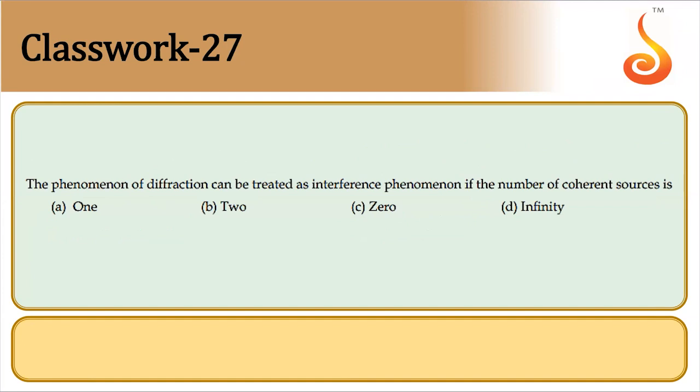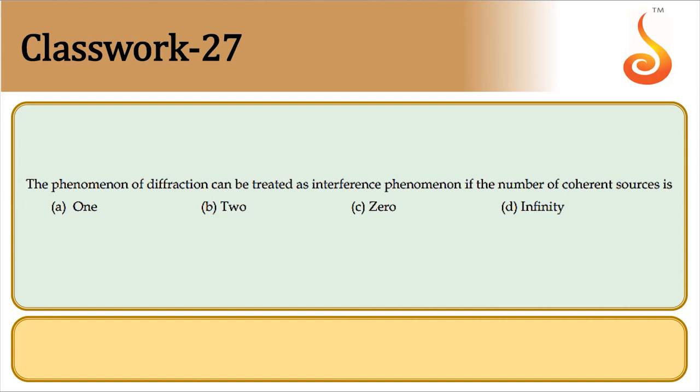The phenomenon of diffraction can be treated as an interference phenomenon if the number of coherent sources is 1, 2, 0, or infinity. So diffraction can be treated as interference due to how many coherent sources? See, one source cannot be coherent.